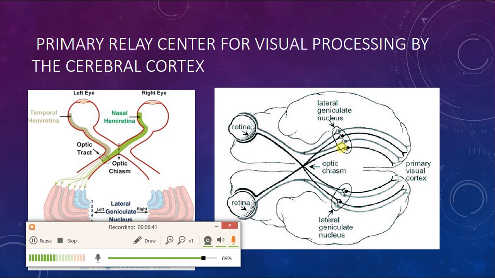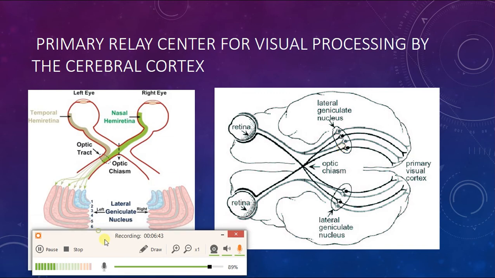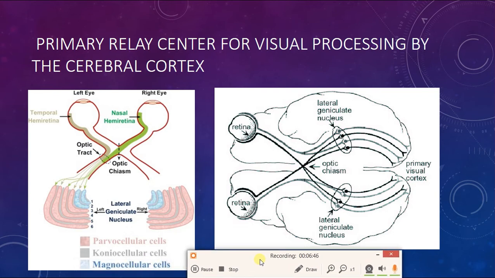Now this is the lateral geniculate nucleus. It is made up of actually 6 layers. You are not required to know the details of the layers. However, it is important to know that the lateral geniculate nucleus is the primary relay center for visual processing by the cerebral cortex. So this is the lateral geniculate nucleus. Okay. You are not required again to know the layers. However, just for your information, it is composed of 6 layers, and there are 3 types of cells which are involved in visual processing.